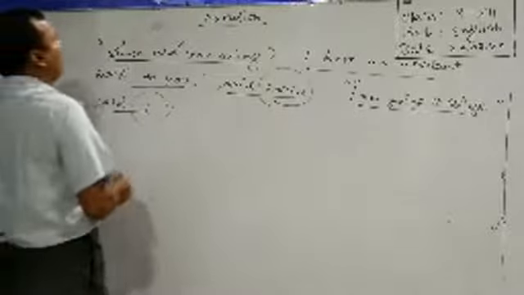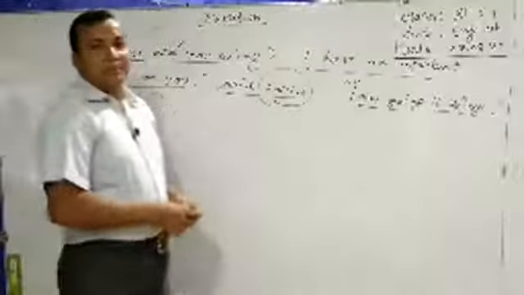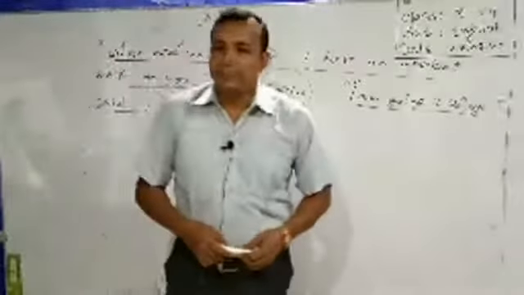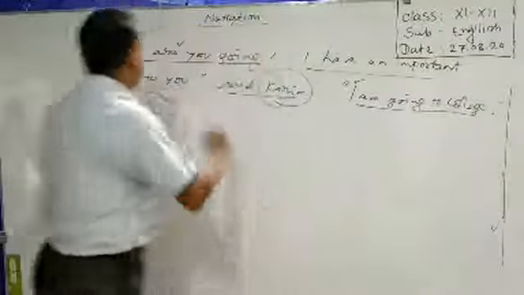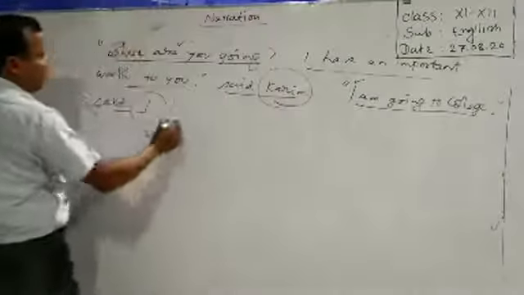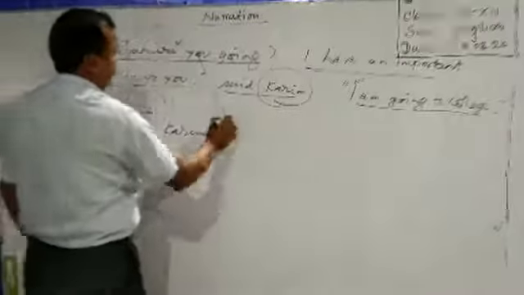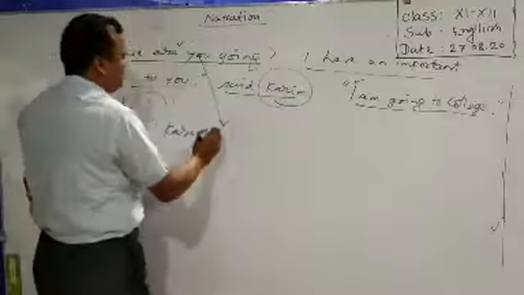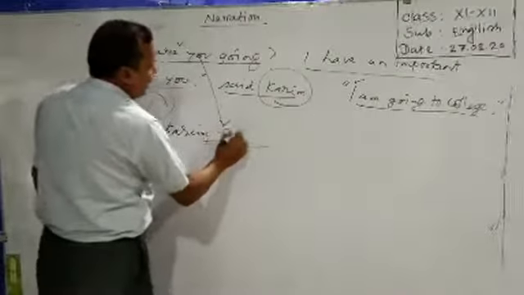So, what do we have to do to turn them into indirect speech? We have to bring them at the beginning of the indirect speech. Suppose, Karim: this is an interrogative sentence. So, what do we have to do? We have to use asked here.